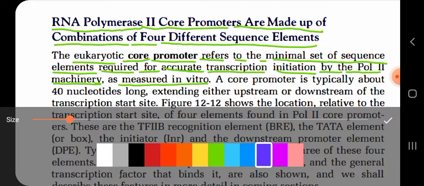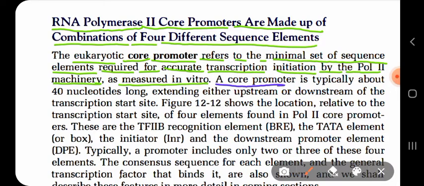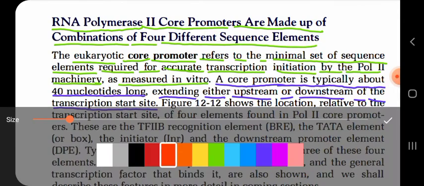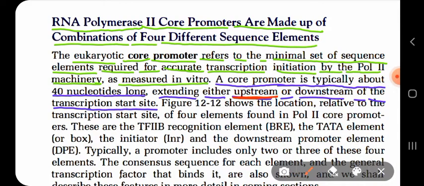Then it is saying a core promoter is typically about 40 nucleotides long. Now, when you are studying the promoter for RNA polymerase 2, the length of the promoter is about 40 nucleotides long, and that promoter is located either upstream or downstream of the transcription start site. Here you can see two terms, one is upstream and another is downstream.